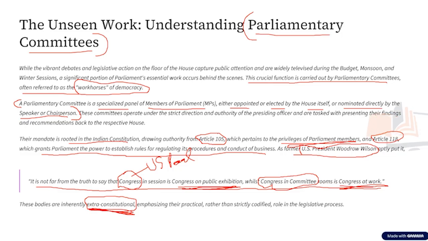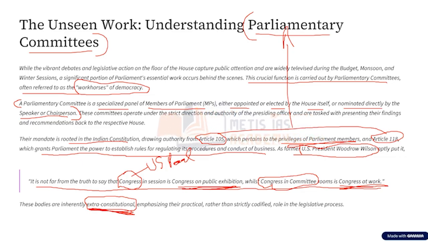It is based on these two articles that we see a lot of parliamentary committees doing their work in India.